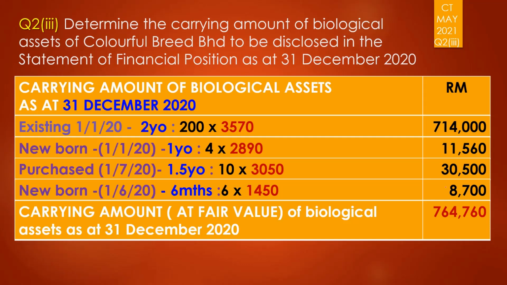If you total up, this is the figure that will be shown as the balance or the carrying amount of biological assets at 31st of December, which is actually the balance carried down in your biological asset account. This is the one that will go to the statement of financial position as your biological asset under MFRS 141. With that, I thank you for watching.